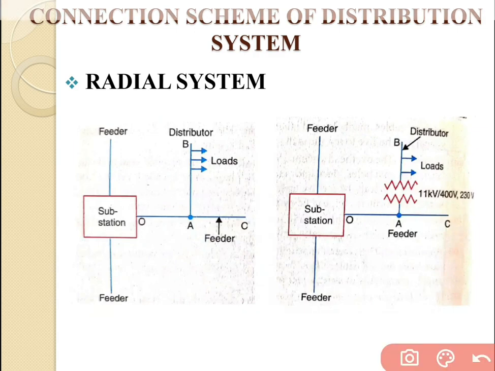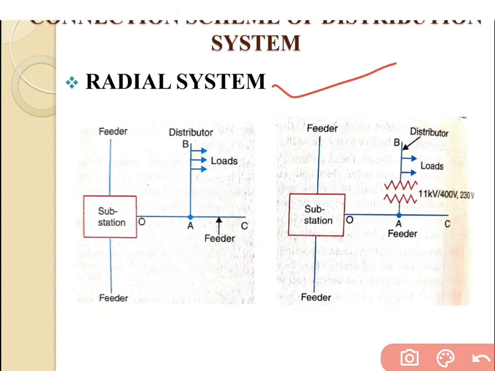First is the radial system. Inside the radial system there is only one substation which supplies electricity with the help of a feeder. The feeder is connected with the substation. Then distributor AB is connected with feeder OC, and from the distributor different kinds of loads are connected. Figure 1 is the DC radial system, and figure 2 is the AC radial system.